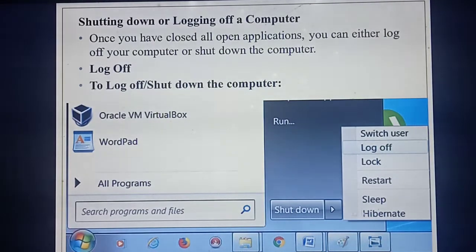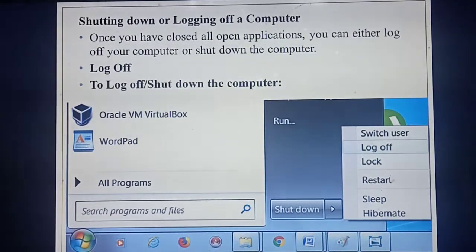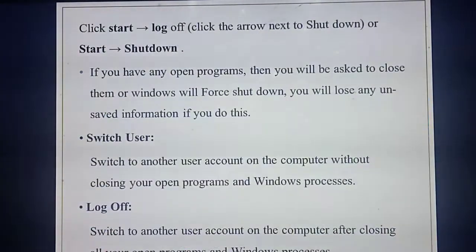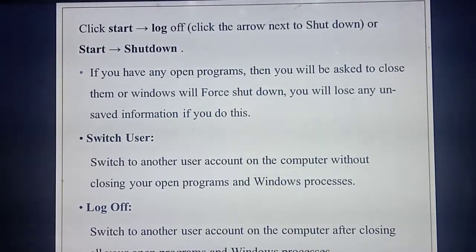In the shutdown button, if you click the arrow mark, a lot of options will be there. What are the options? Switch user, log off, lock, restart, sleep and hibernate. Now you are going to study each and everything in detail. Once you click the start button, you need to choose shutdown. In shutdown, a lot of options are there: switch user, log off, lock, restart, sleep and hibernate.